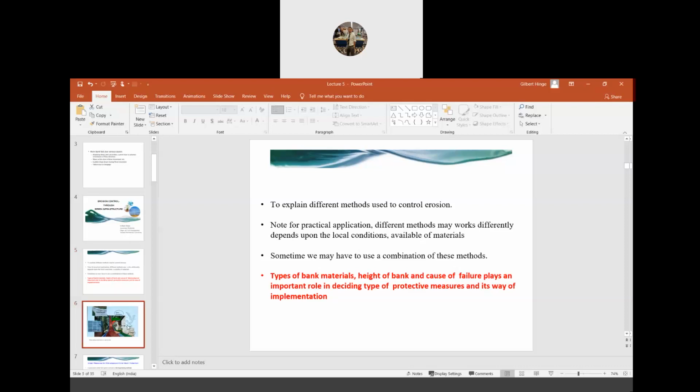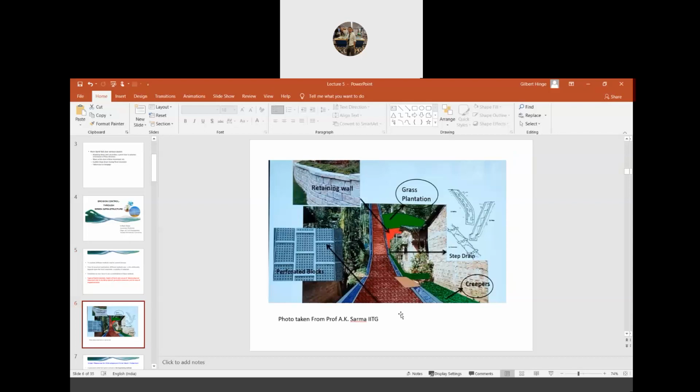For example, this is again a slide taken from one of my professors at IIT Guwahati. He carried out one project in this particular area, and they proposed a combination of various measures to prevent erosion. In some areas, they suggested that a retaining wall must be provided. In some areas, perforated blocks.